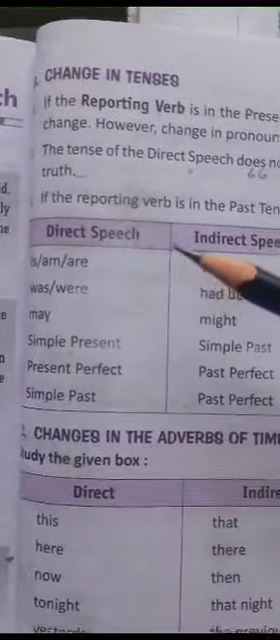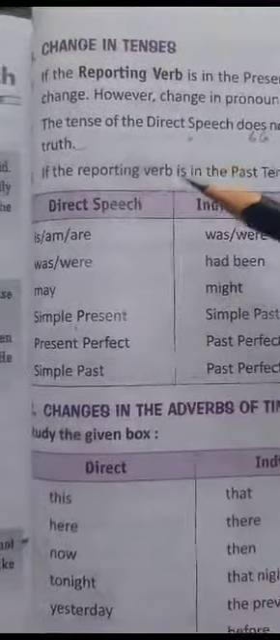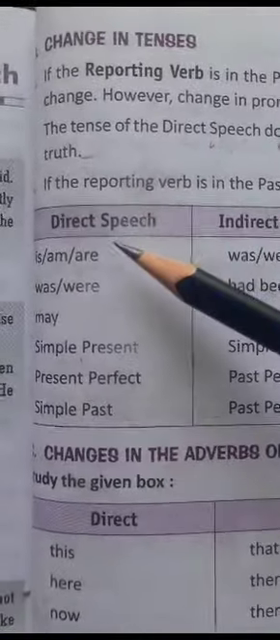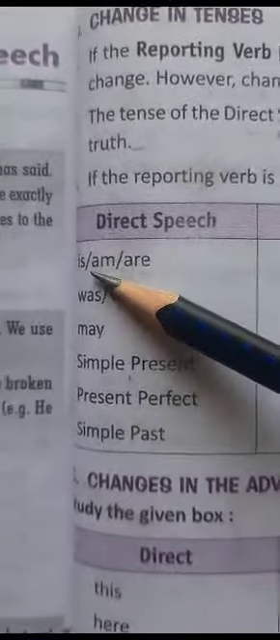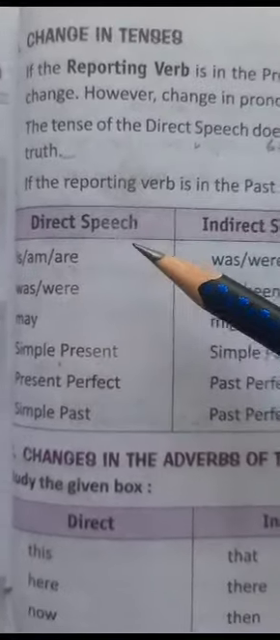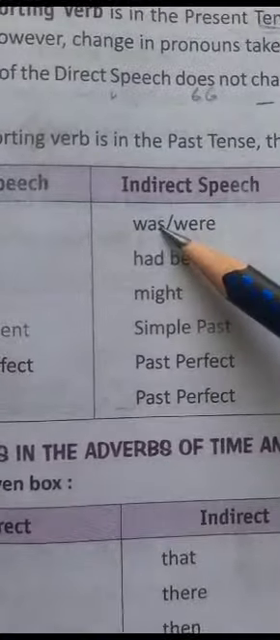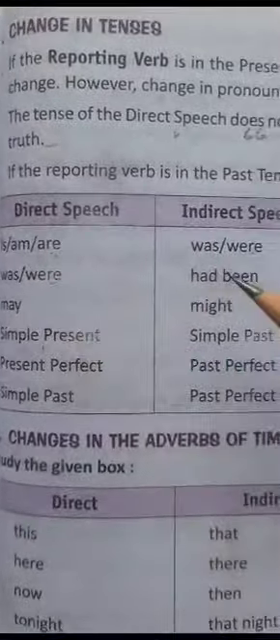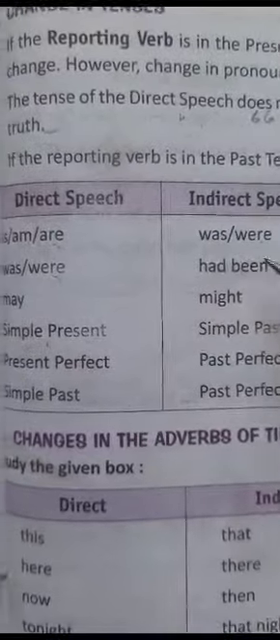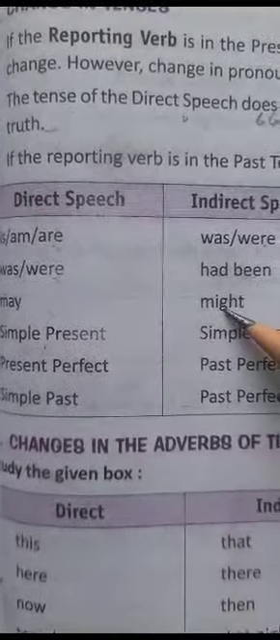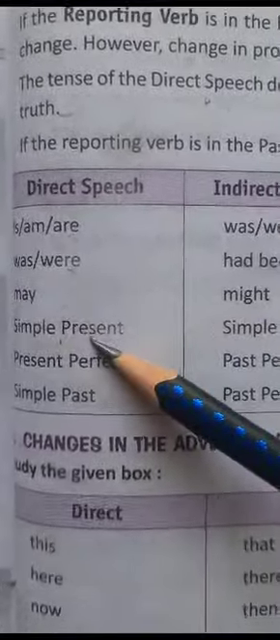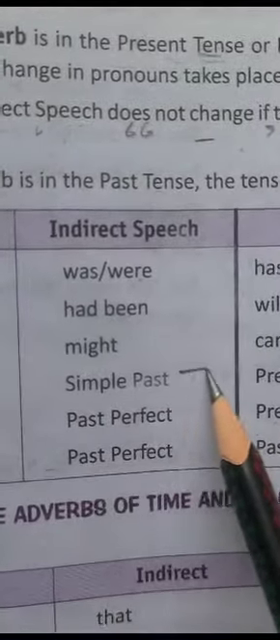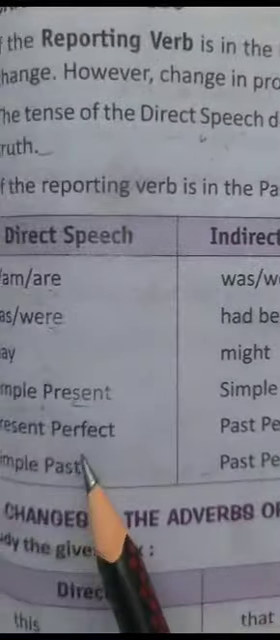Here we are with the changes that are to be done to convert from direct speech to indirect speech. If we are having direct speech in is, am and are, what do we do? We will change it into was and were. And if was and were is given, we will go with had been. May will be converted into might. Simple present, first form plus s or es, will be converted into simple past. Simple past indicates the second form of the verb.